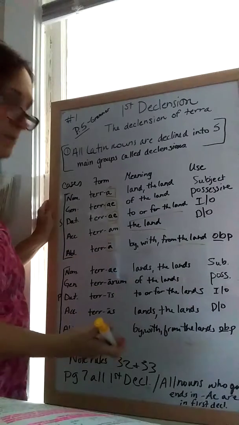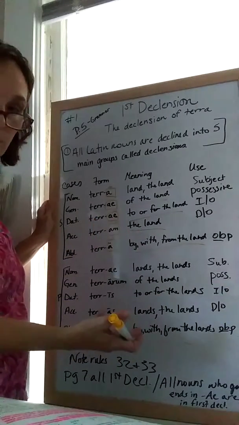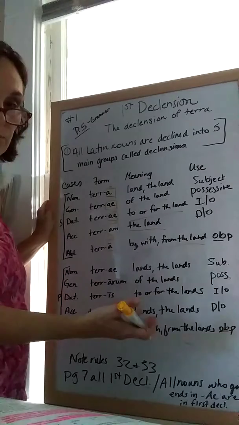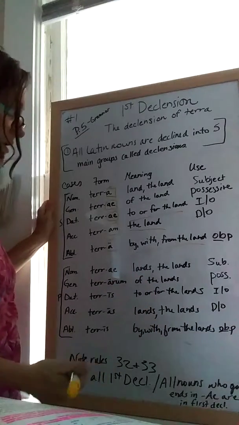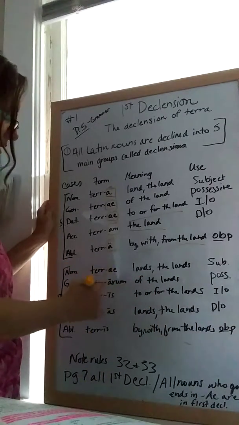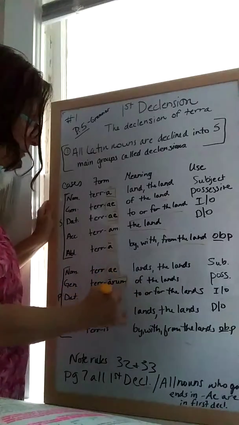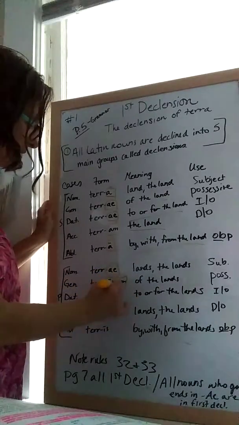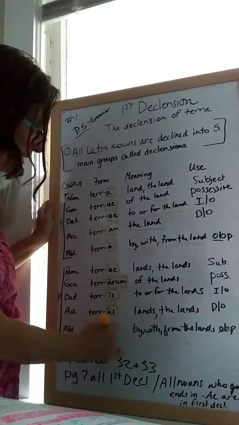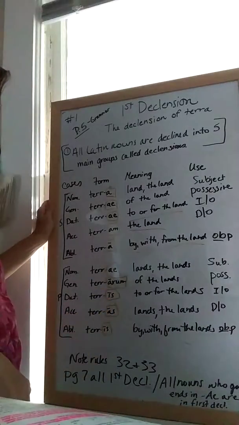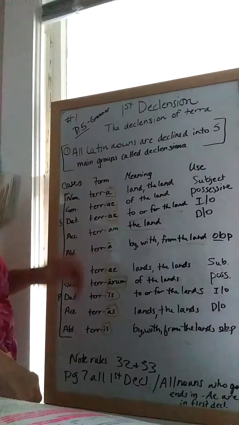It's the same with the plural, only you add the plural endings to the word, which in the case of terra would be terrae, terrarum, terris, terras, and terris.